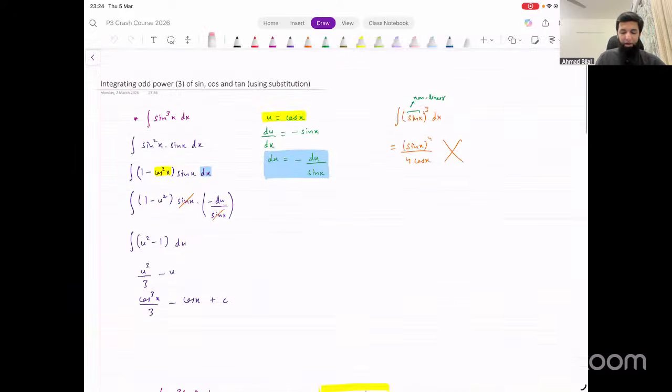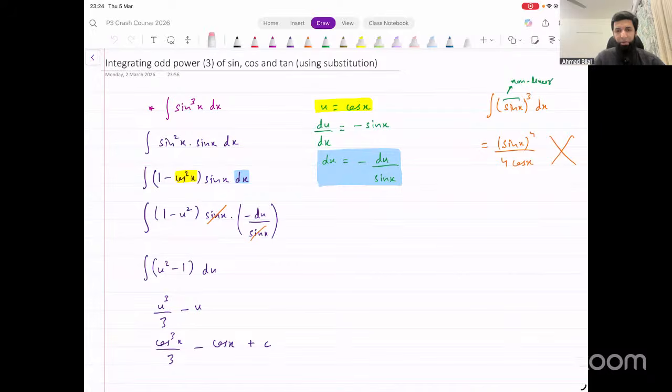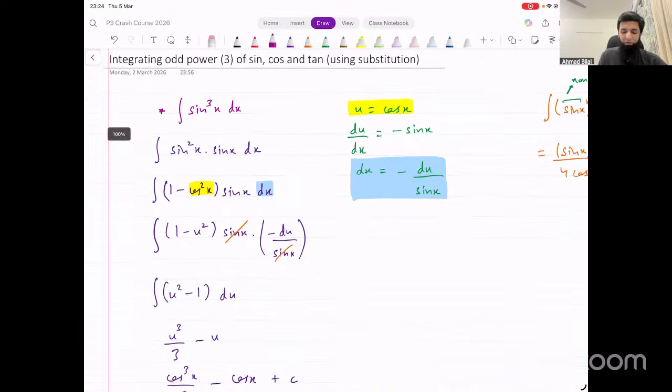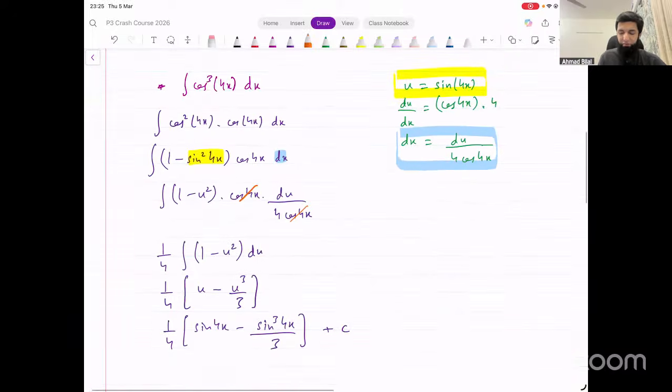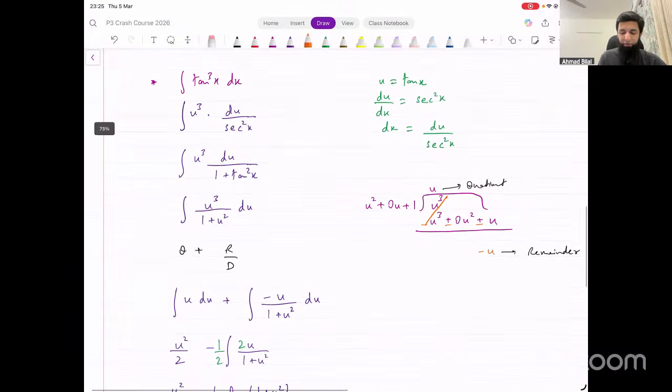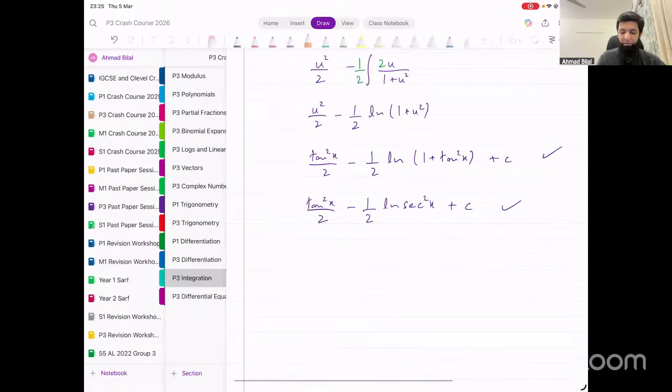Then we talked about how to integrate odd powers of sine, cos, and tan, specifically power 3, sine cube, cos cube, tan cube, how to integrate them, right? Using substitution. So if you have sine cube, we use the substitution u equals cos x. If you have cos cube, we use the substitution u equals sine. And if you have tan cube, we use the substitution u equals tan, right? These are substitutions that you should remember.